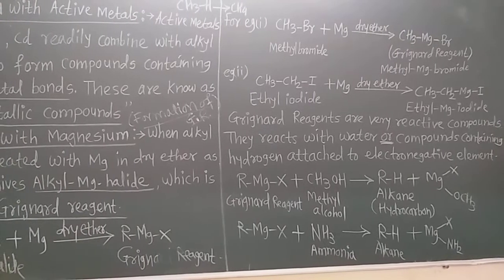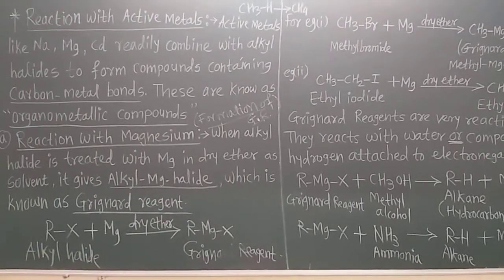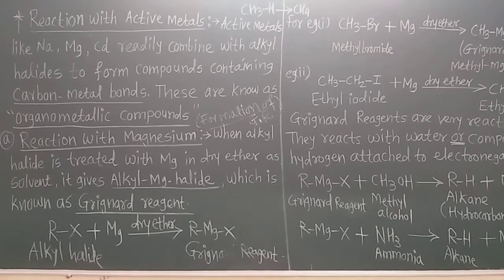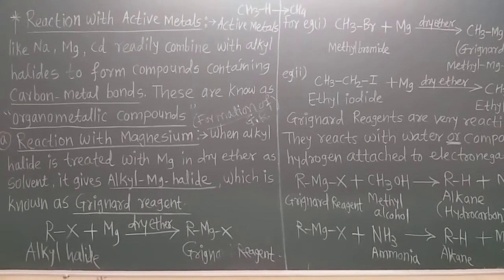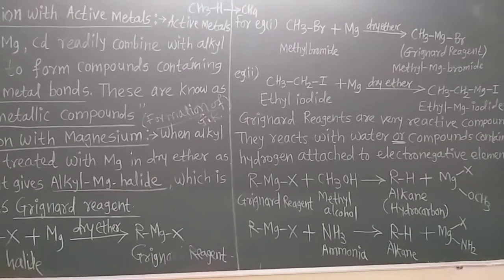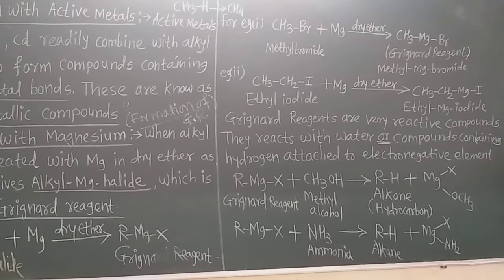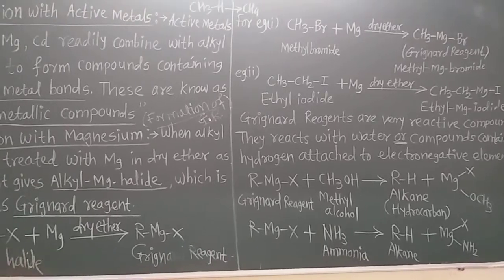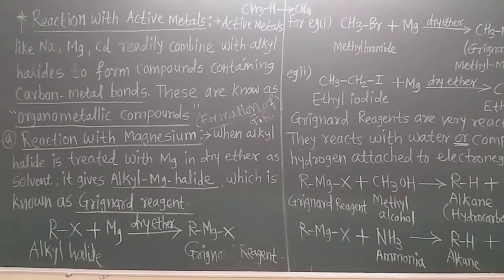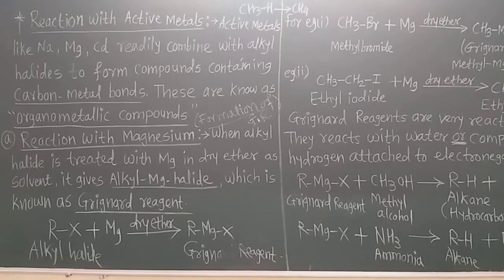Now first take a screenshot of this blackboard writing and then write down these notes in beautiful handwriting in your notebook, and then we will learn the next reaction with the active metal, that is the Wurtz synthesis, which we already learned in 11th science. But just to repeat, we know that the Wurtz synthesis is with sodium metal, and this reaction is carried out in the presence of dry ether. Let us learn that reaction.